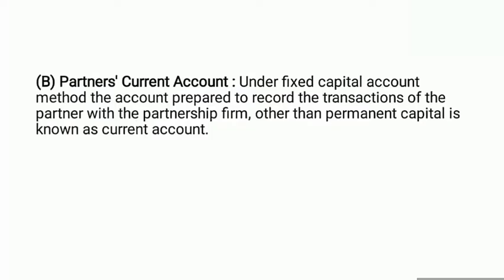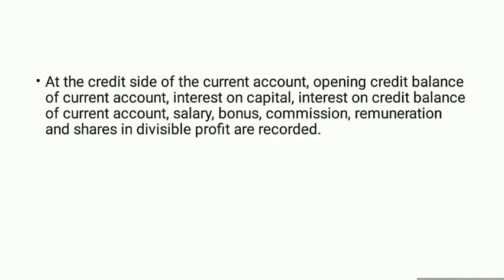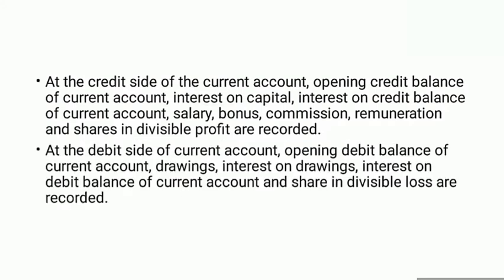If there is permanent capital, then it will be recorded in the fixed capital account. Other than that, if there is a balance, then it will be transferred to the partners' current account. It is given that balances other than permanent capital are known as the current account. Okay, now we are going to learn about the specimen of the partner's current account.